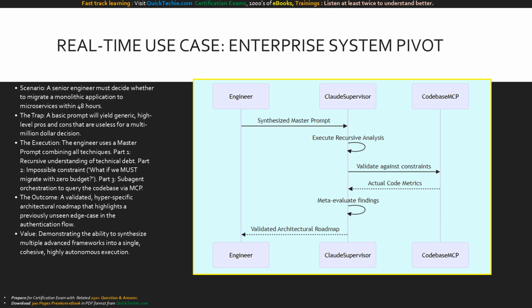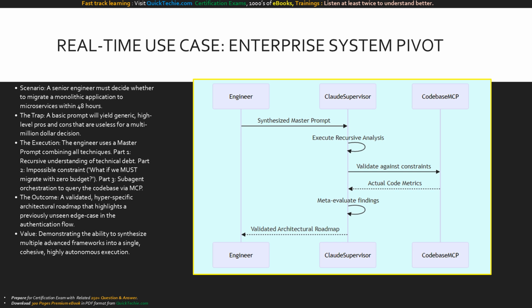Let's put this into a real-time use case, the enterprise system pivot. A senior engineer must evaluate migrating a massive monolithic application to microservices. A novice prompt will just give generic pros and cons. A master engineer deploys a synthesized super prompt. Part 1 initiates recursive thinking to dig into the hidden layers of technical debt.